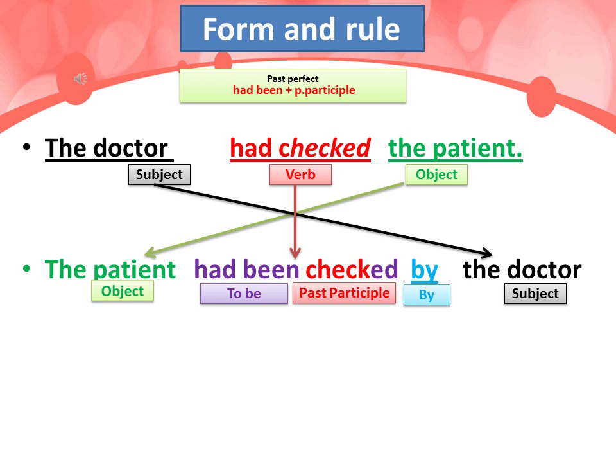Let's move to the past perfect example. Past perfect of to be is had been. So the doctor had checked the patients. Here the verb is conjugated in the past perfect, had checked. So we put to be in the past perfect, which is had been, plus the past participle of the verb check, which is checked. We get: the patient had been checked by the doctor.